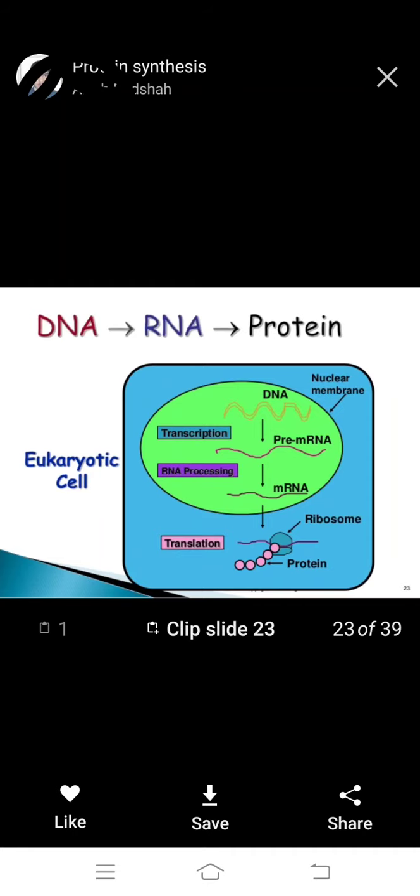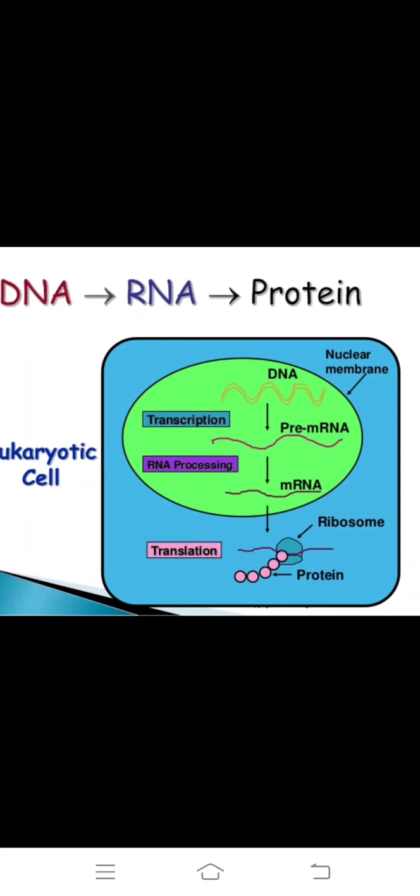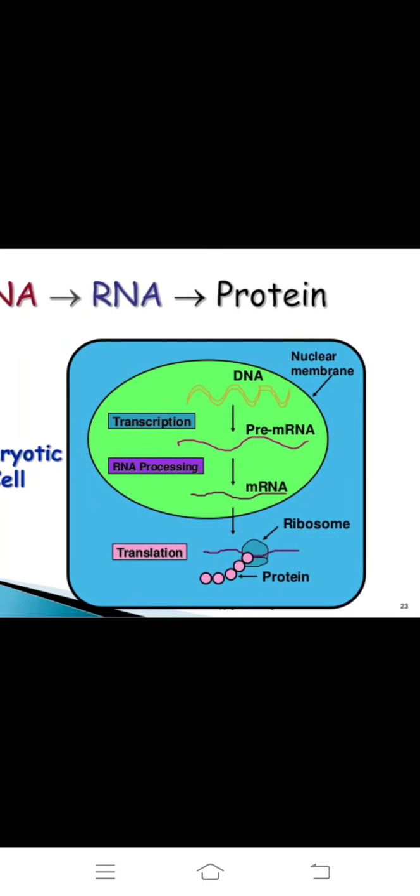First, in the eukaryotic cell, very important, we observe a nuclear membrane and the nucleus inside. First, the DNA is the template, and formation of pre-mRNA is called transcription.